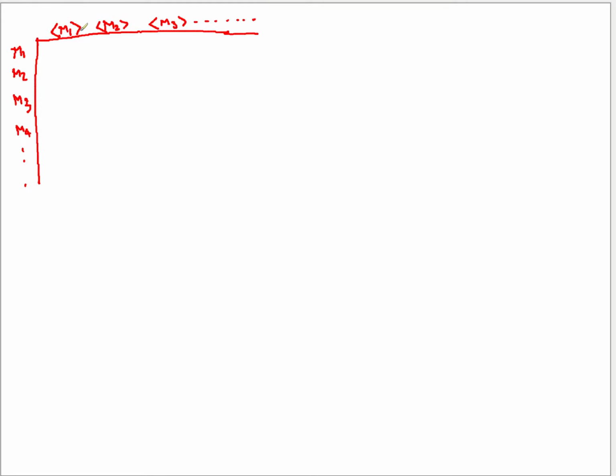Now, M1 is either going to accept its own description or it is going to reject it, right? So, let's say that it accepts its own description, it rejects M2, it accepts M3, it rejects M4. Similarly, M2 accepts M1, it rejects M2, its own description, it rejects the third one. I am assuming it is not fixed. I am just taking some either accept or reject.